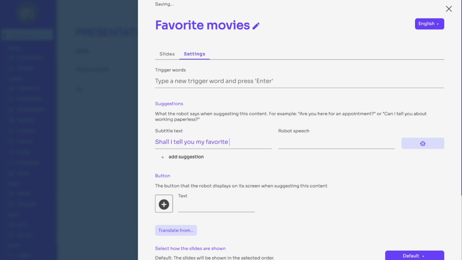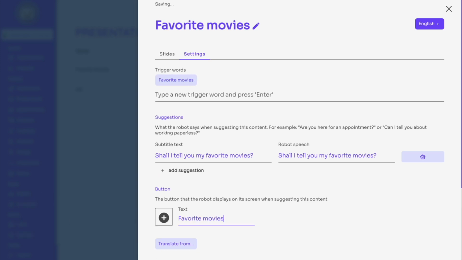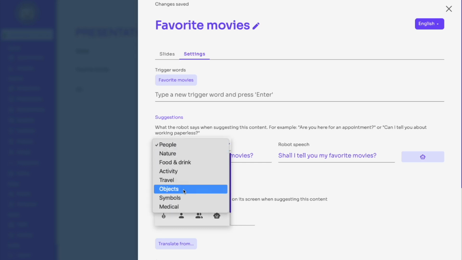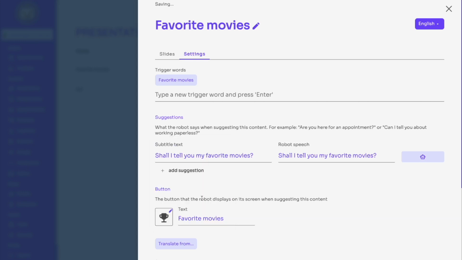As with all texts, we again have two fields, one for the robot speech and one for the subtitle text. For now, we keep them the same. If we want, we can preview the pronunciation of the robot speech here with the robot icon button. When the robot suggests this presentation, it will also show a button on the screen with a text. These can be set up here. We set the button text to Favorite Movies and use the icon picker to select a matching icon. As it is about our favorites, we are going to select the trophy icon from the Objects category.